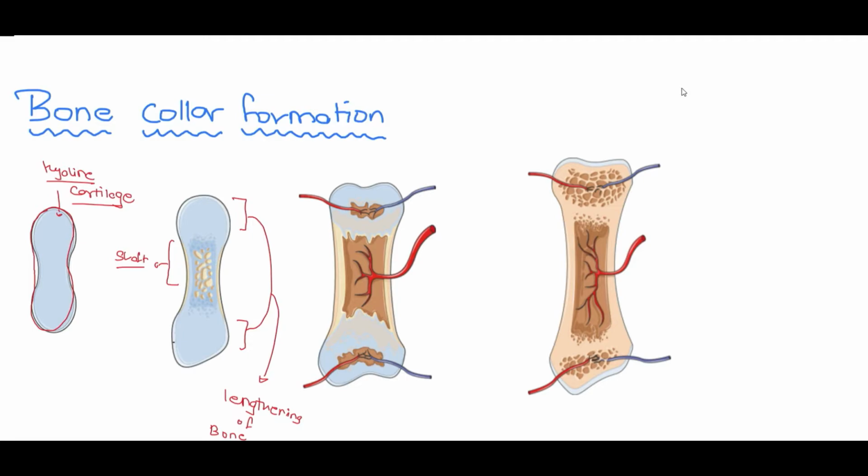So in case the epiphysis region initiates the process of ossification, then there would be no more space to provide the lengthening of the bone. So the ossification process always starts from the shaft of the bone itself.